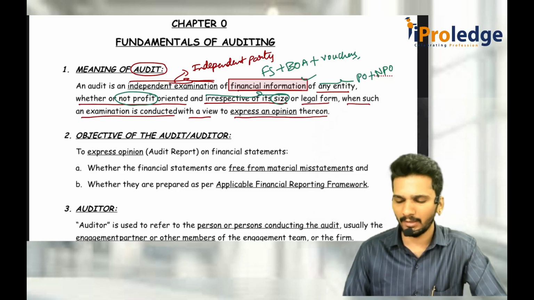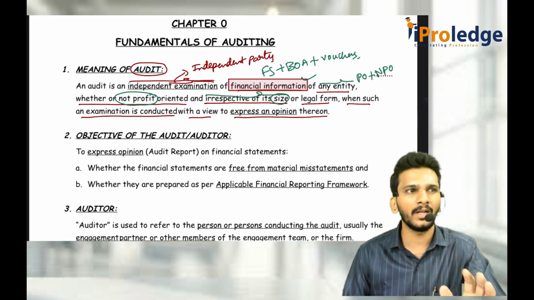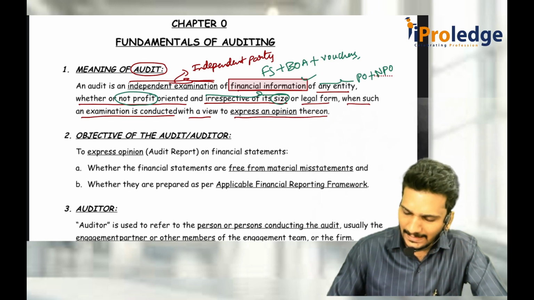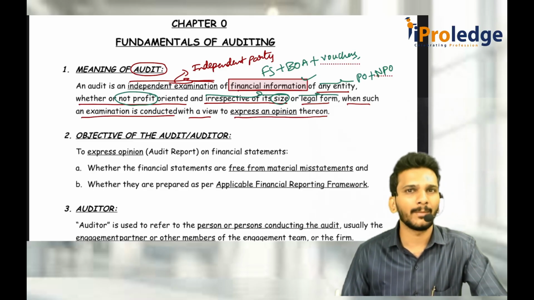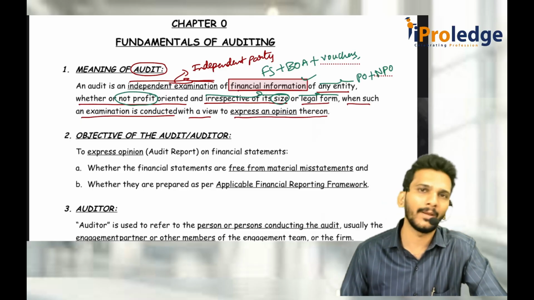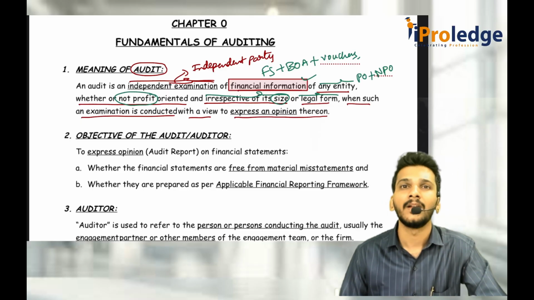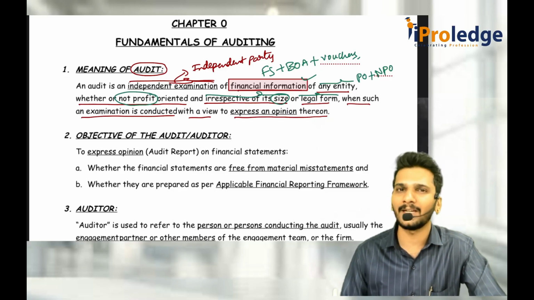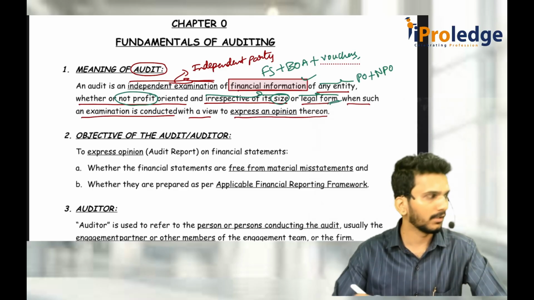The moment you are an entity dealing with financial information, definitely you are supposed to get audited, irrespective of its legal form. Sir, I'm a company, am I required to do the audit? Yes. Sir, I'm an LLP, am I required to do the audit? Sir, I'm a partnership, I'm a proprietorship, I'm a Section 8 company, I'm a charitable institution, am I required to? Yes, it doesn't matter what your legal form is. You should compulsorily do the audit.